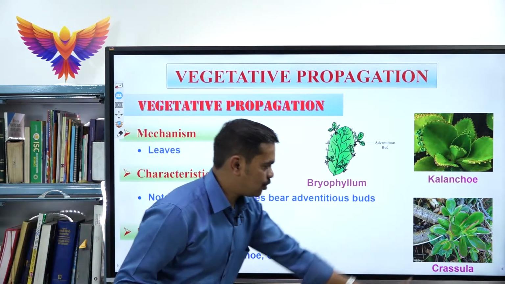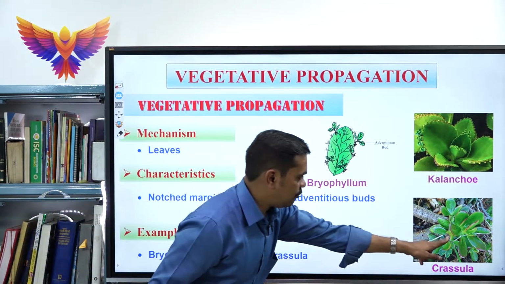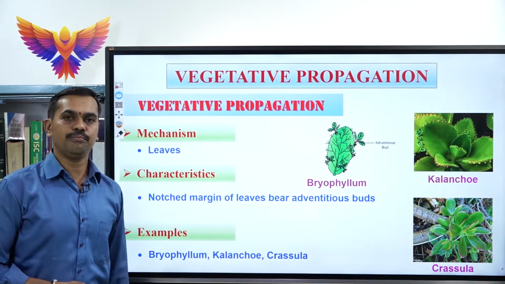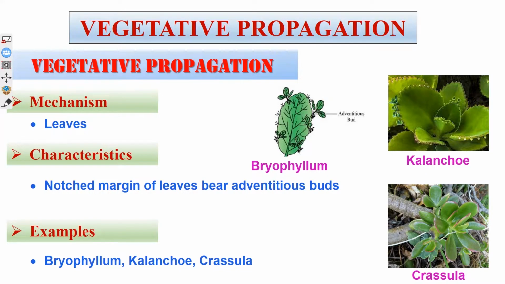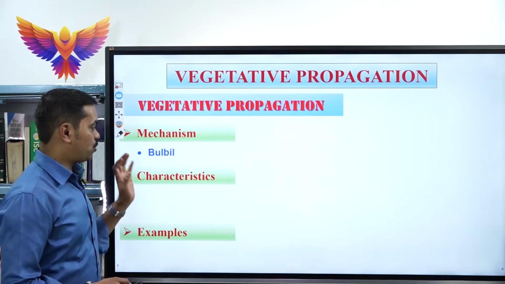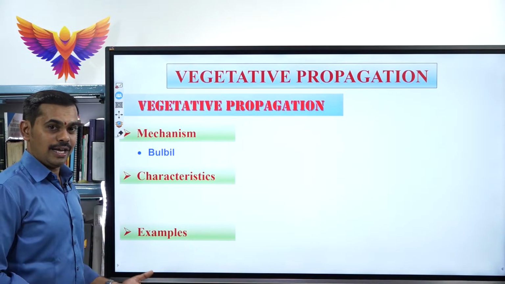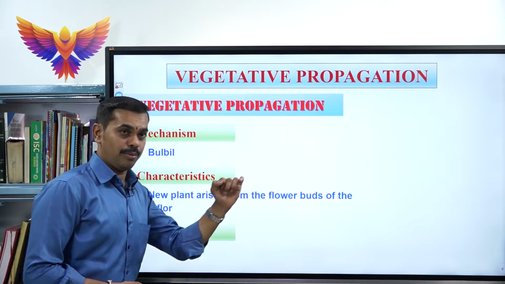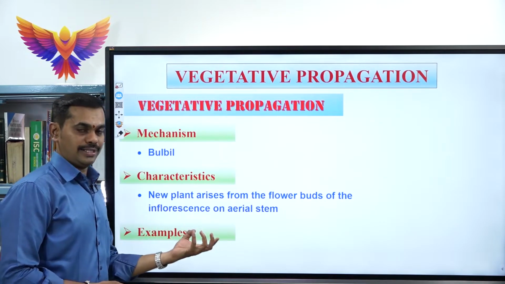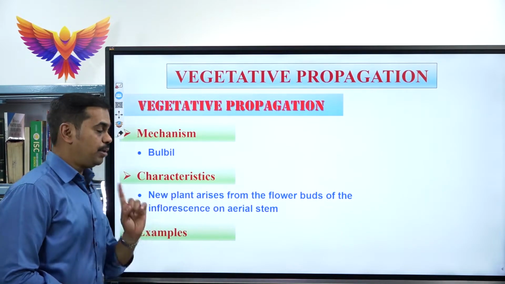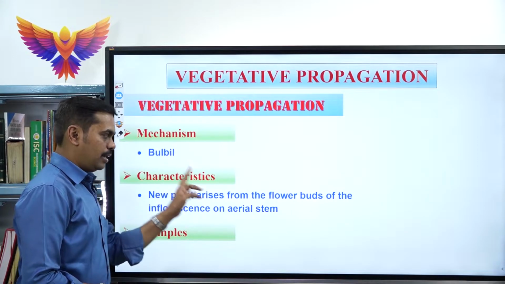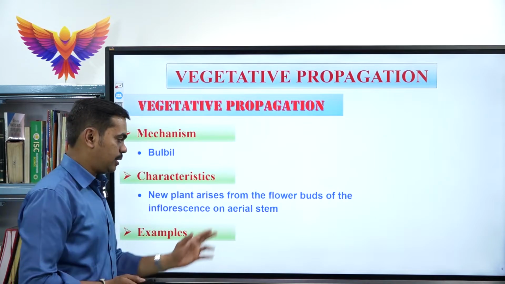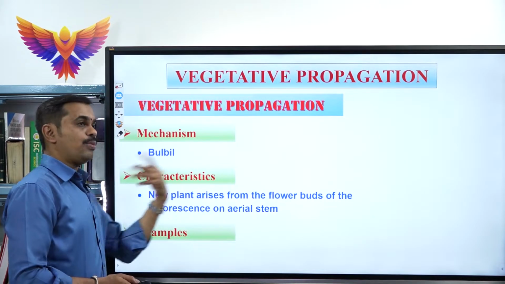Third one, crassula. Here also from the leaf margin adventitious buds arise. Each adventitious bud can develop into a new plant body. So next, one more vegetative propagule, which is called bulbil. Here under bulbil what happens? The new plant arises from the flower buds of the inflorescence on the aerial stem. Please keep in mind, under bulbil, from the flower buds or the floral buds of the entire inflorescence on the aerial stem, the new plant will arise.